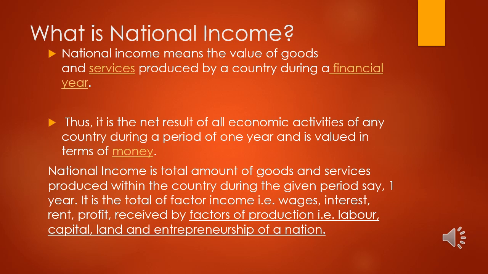National income is the total amount of goods and services produced within the country during the given period, say 1 year. It is the total of factor income from wages, interest, rent, profit, received by factors of production, labor, capital, land, and entrepreneurship of a nation. What are the factors of production, students? Yes. Land, labor, capital and organization or entrepreneurship.